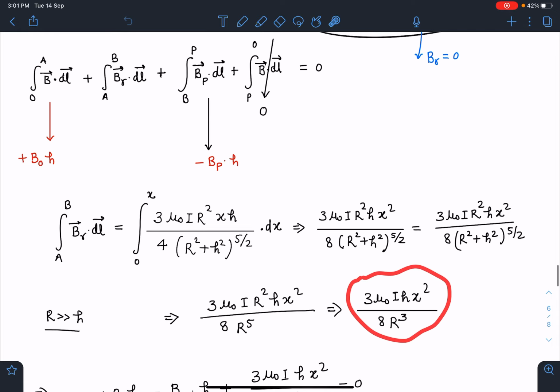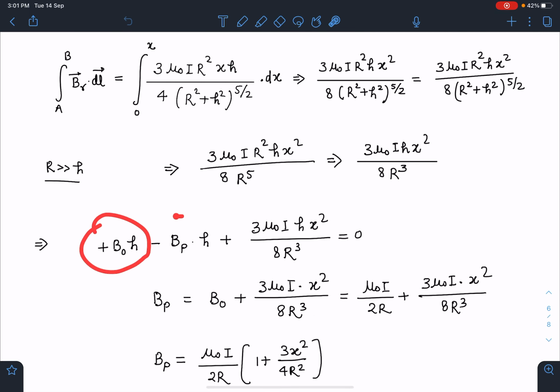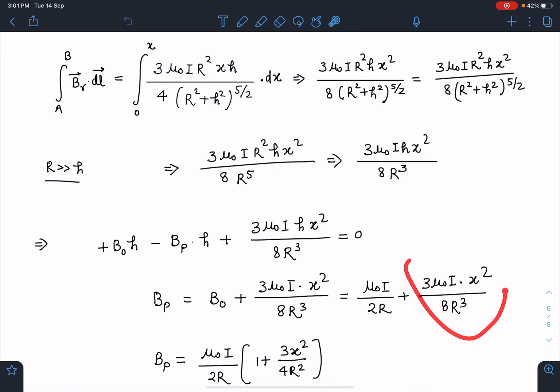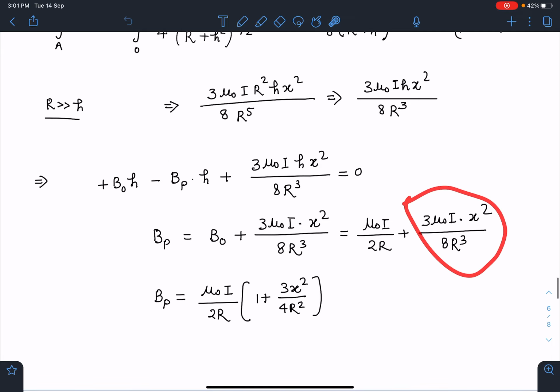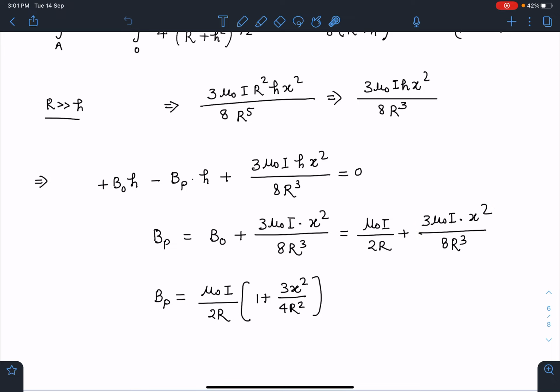And when I substitute these values in this equation, you can see I'm going to get plus B naught h minus Bp into h plus of this. When I simplify this, I'm getting Bp is equal to B naught plus 3 mu naught I x square by 8 r cube. And B naught value is known to us, very close to the center. It is mu naught I by 2r, and this value we have already calculated just now. So the value of magnetic field at point P comes out to be mu naught I by 2r times 1 plus 3x square by 4r square. This is going to be the answer for this magnetic field at point P.